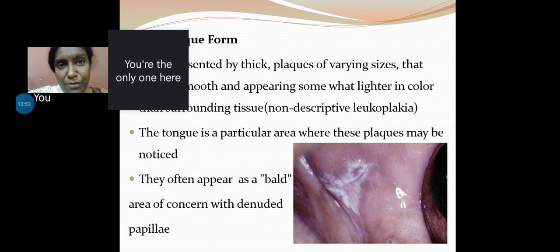Take a history from the patient. Probably you will have your answer. The tongue is a particular area where these plaques may be noticed. When the lesions appear on the tongue, they result in the formation of a bald tongue because of atrophy and removal of the papillae on the tongue. So they become bald in nature.